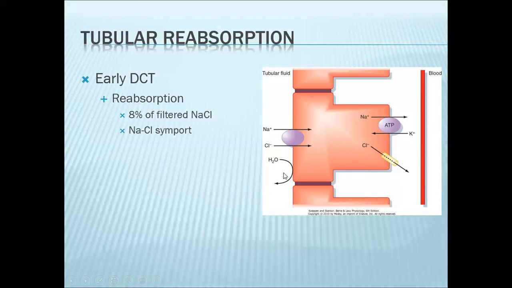Because of this, the early segment of your DCT will further dilute your filtrate. Together with the ascending limb of the loop of Henle, your early DCT is the diluting segment of the nephron.